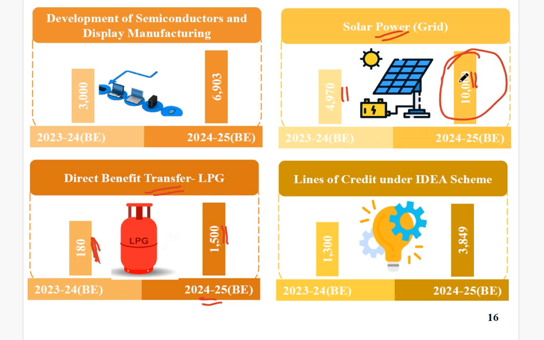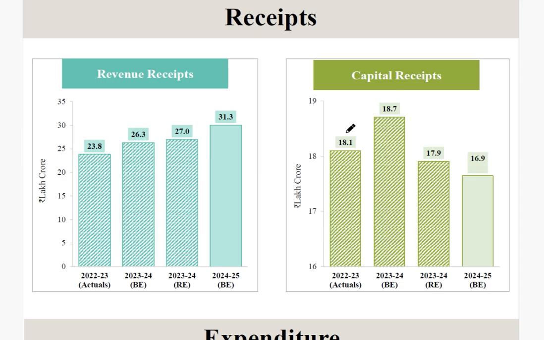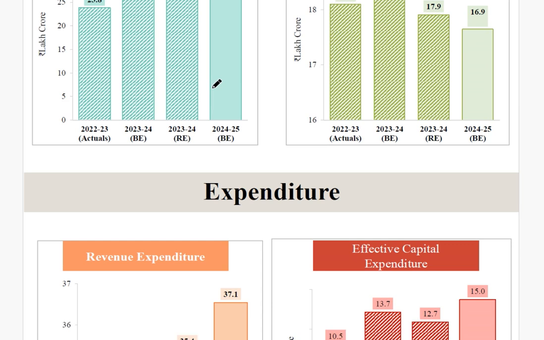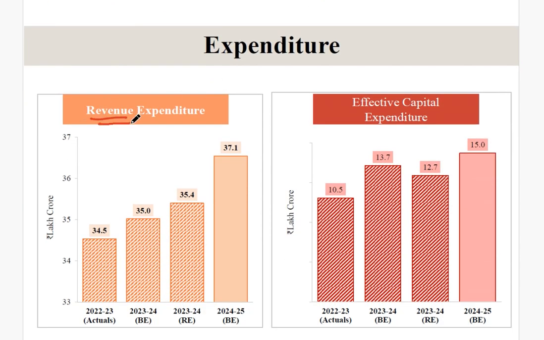This is obvious because of schemes like the Prime Minister's Surya Ghar Muft Bijli Yojana, as we have seen earlier. Next, receipts. Here you can see there are two types: revenue receipts and capital receipts. Let's talk about the expenditure first. Revenue expenditure is expenditure which the government does from day to day, like salaries or interest payments, and capital expenditure is expenditure used for making long-term infrastructure, etc.